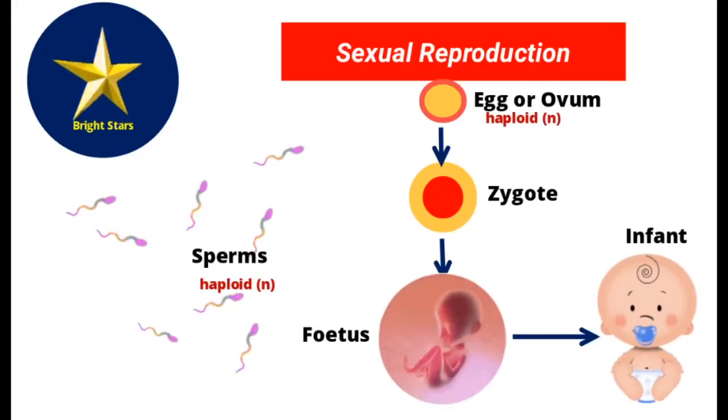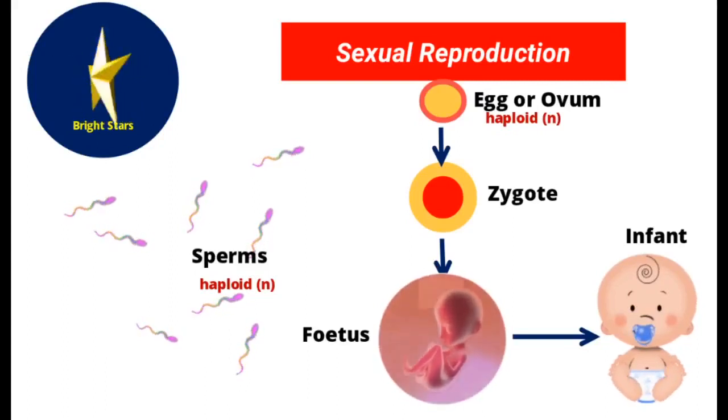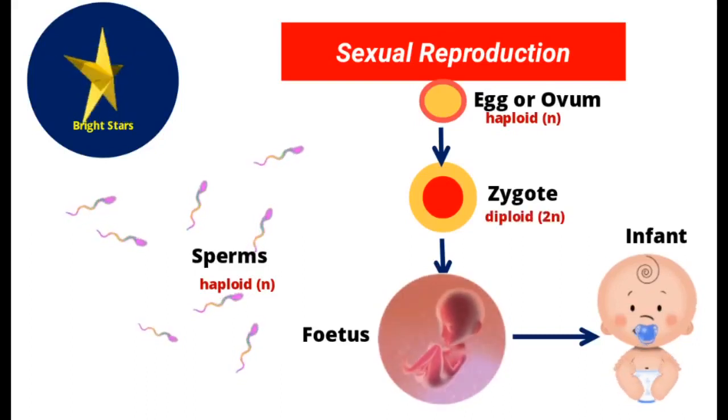Female human beings are diploid, but the sex cells they produce, the egg or ovum, are haploid. So one haploid set unites with another haploid set. The haploid set of chromosomes in sperm unites with the haploid set in the egg to form a diploid zygote. From the diploid zygote, diploid fetus, diploid infant.